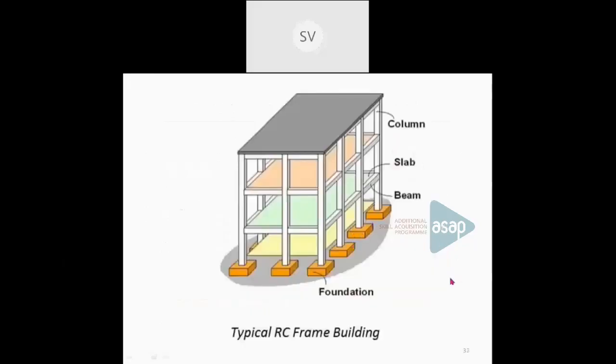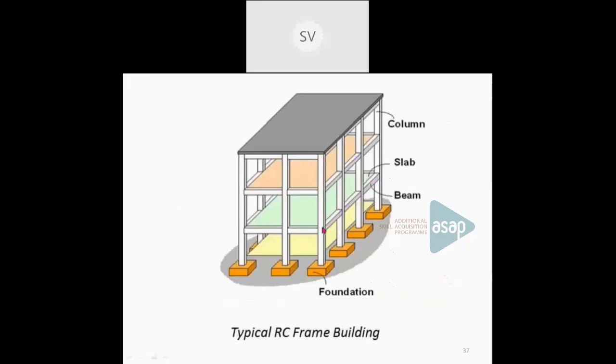It will consist of a foundation part. Then from the foundation, the columns will be the vertical members. Then beams will be provided between the columns. So this is a beam. Horizontal members are all beams. Then slabs will be provided at each floor. So this is the typical RC frame building.